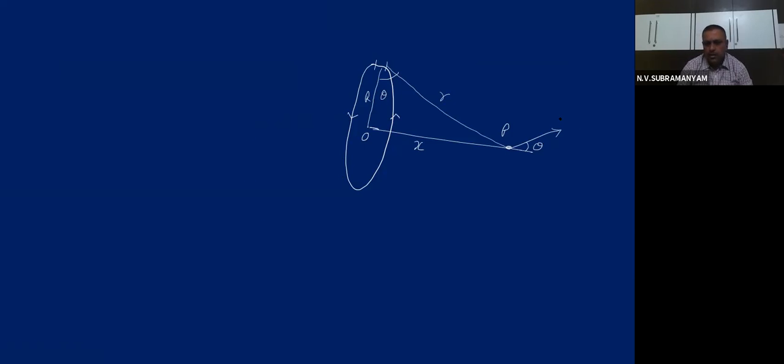First, let us calculate dB, children. How to calculate dB? Using the Biot-Savart law.